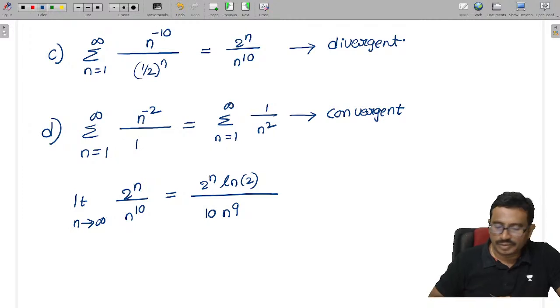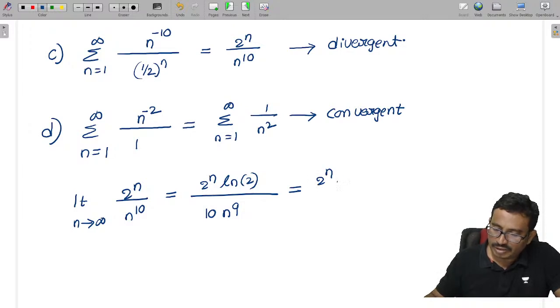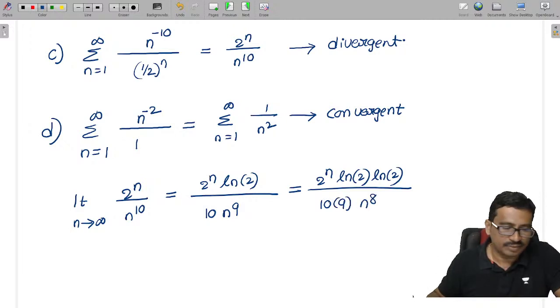See carefully. Here again if I differentiate, this is 2 power n into ln of 2 into ln of 2, isn't it? Now the denominator becomes 10 into 9 into n power 8. Like this we keep differentiating the denominator, 2 power n into, and we apply L'Hospital rule 10 times.